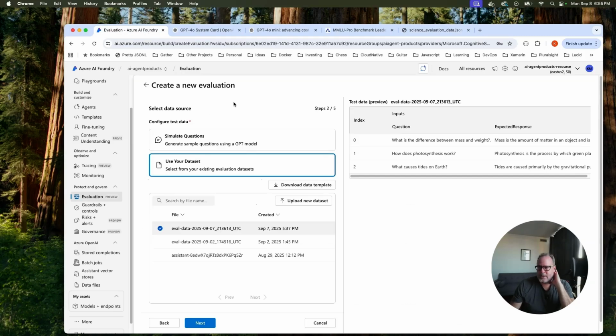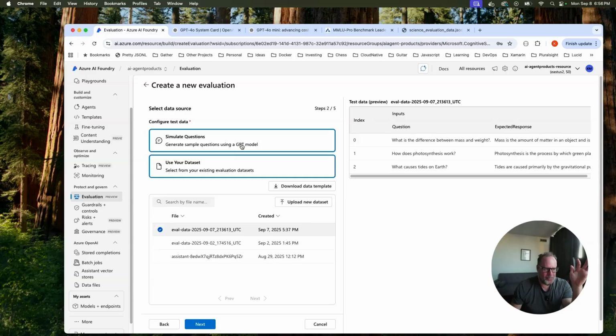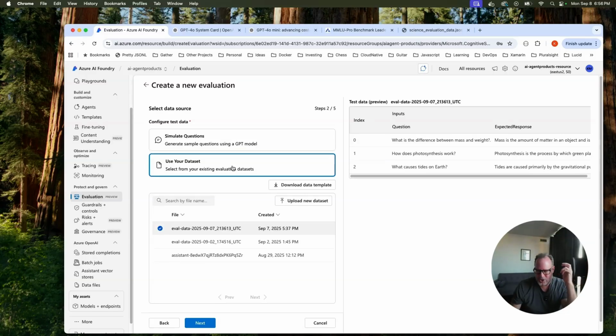And another thing is, you can actually create a data set if you wanted to with an LLM. So this is what I mean by inception. We could create a data set with an LLM and use an LLM to evaluate that data set against another LLM. That's the inception part. Probably hard to wrap your head around, but let's ignore that part. We're just using an LLM as a judge to evaluate an LLM with our data set.